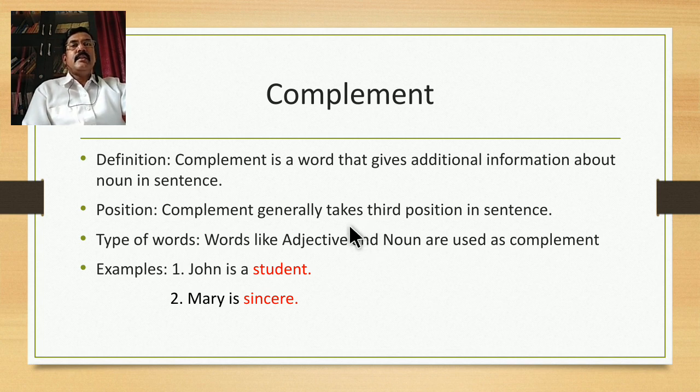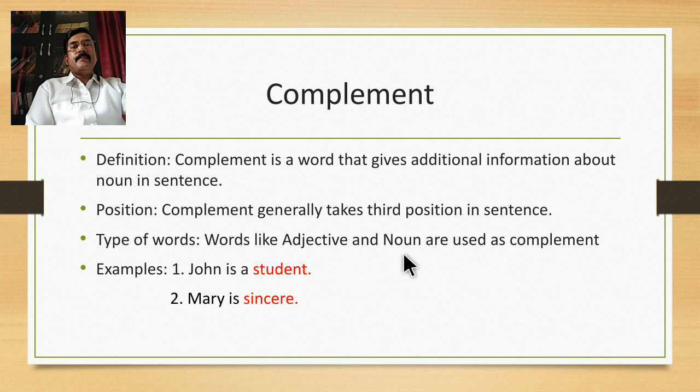That is the simple trick to differentiate between object and complement, because complement always follows a to be verb functioning as the main verb. What are the types of words that function as complement? As I have already told you, adjectives function as complement, and most of the time nouns also are used as complements.